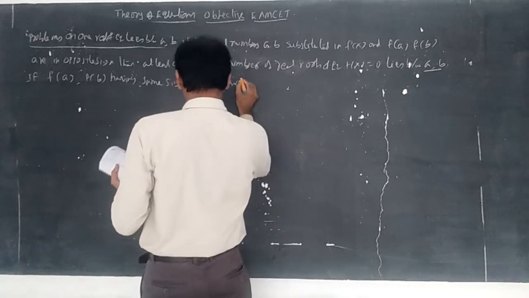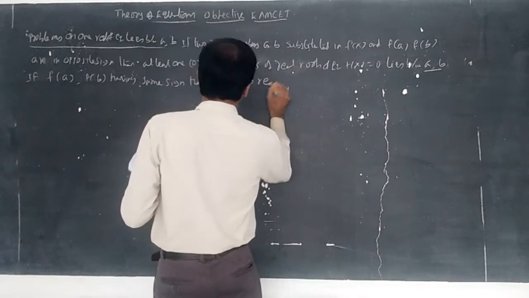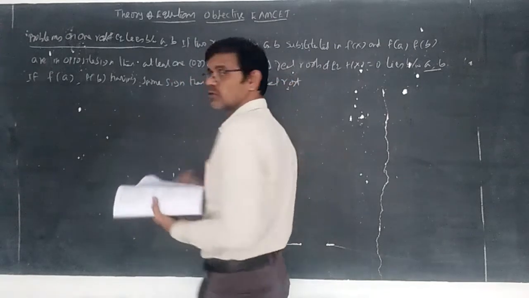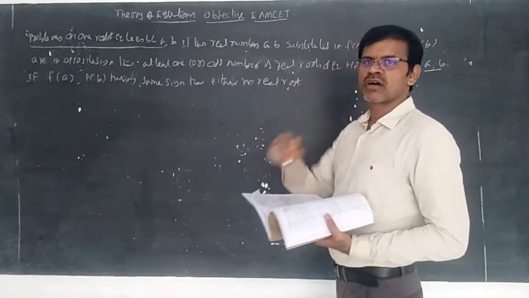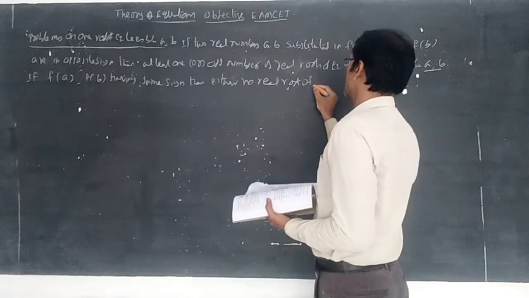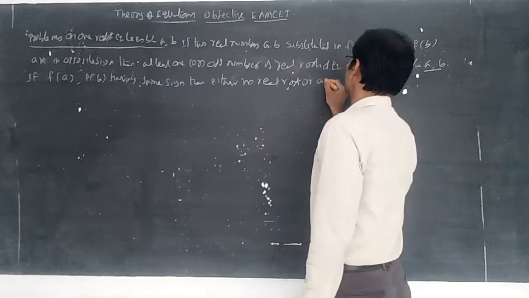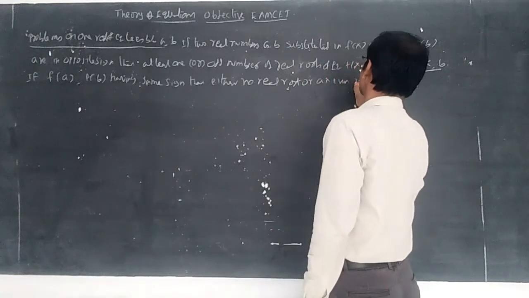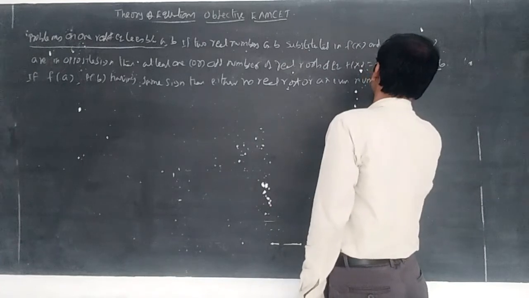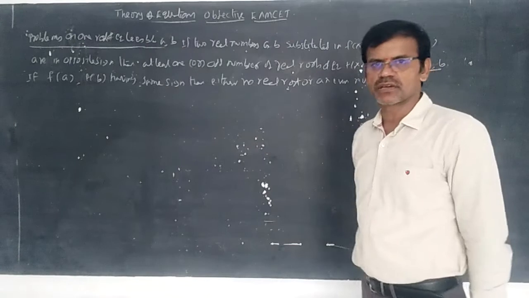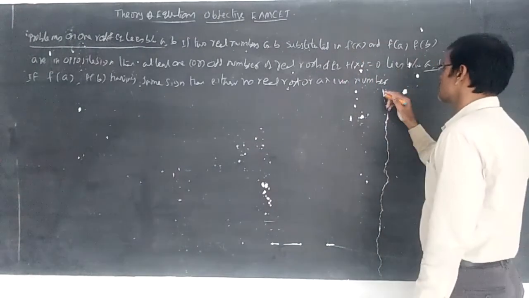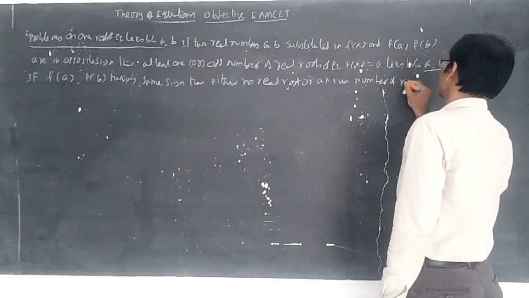It means either no real root, generally no real root only you will get. Either no real root or an even number of roots here. Opposite means odd, same means even, like that you remember, it is better. An even number of roots.